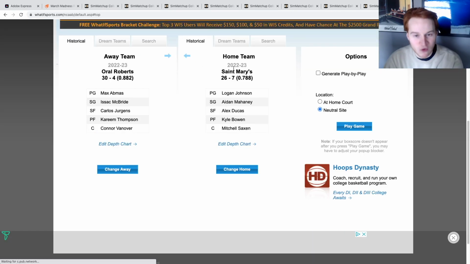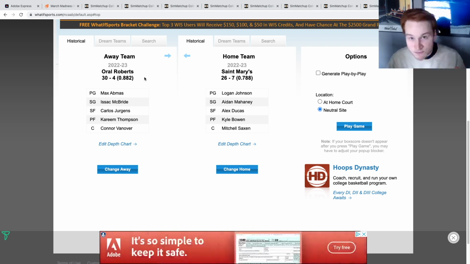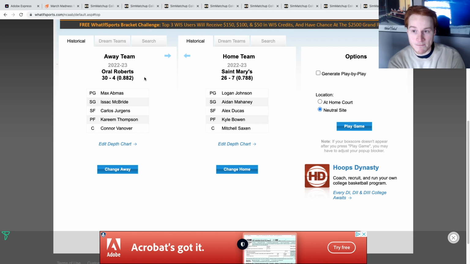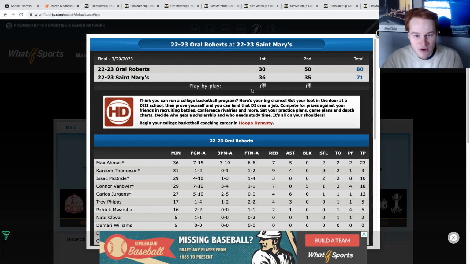And now we have Oral Roberts and St. Mary's. Oral Roberts, one of the worst performances we've seen by a 12 seed recently. They were dead against Duke in real life, basically after the first 7 minutes of that game. Can they have a better performance coming in at 30-4? Can they get redemption against the St. Mary's team? And yes, they can. Oral Roberts advancing after trailing in the first half. The 12 seed beats the 5. They will be advancing. I think I've got 4 more games to do in the first round.